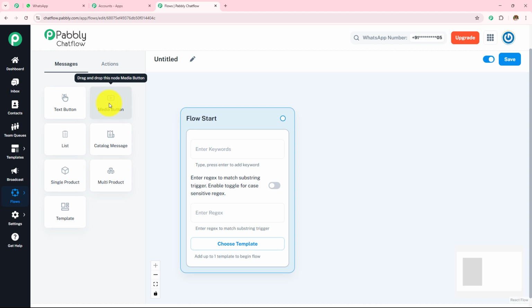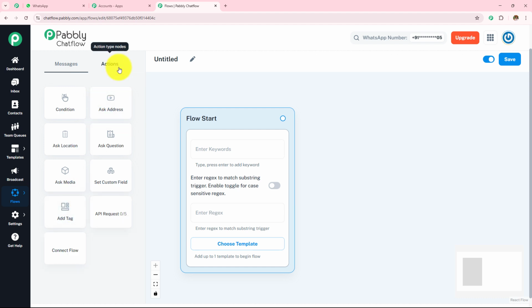Next, we have this media button. This allows you to send images, videos or GIFs with a message. We have this list option. This shows a list of options instead of buttons. This is useful when you have many choices. Then we have this catalog message. This helps us send a catalog message. We have this single product. If you have a single product, you can use this button. If you have multiple products, you can use this multi-product button. Finally, we have these templates. This is a pre-designed message format that includes text, images, buttons or links.